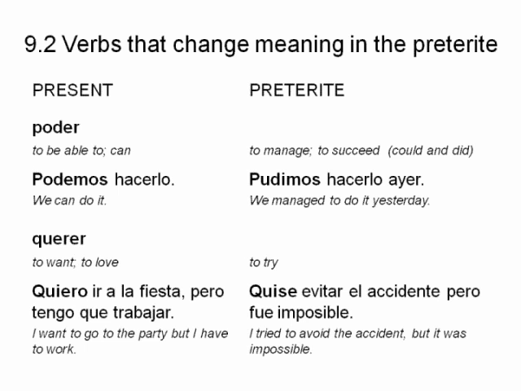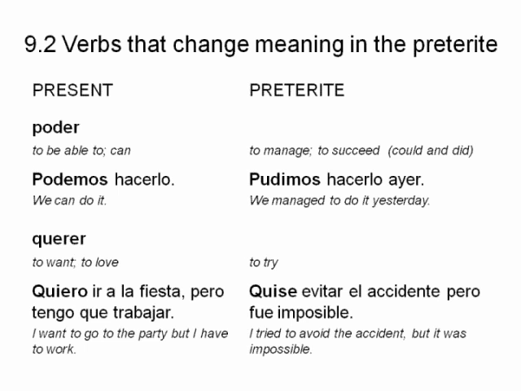The other ones that we want to look at that also have a different meaning in the preterite are poder and querer. Poder in the present tense means to be able to, or you can do something. Podemos hacerlo, we can do it. In the preterite, however, it's going to mean to manage or to succeed, like you tried it and you were able to do it. Pudimos hacerlo ayer, we managed to do it yesterday, or we were able to do it yesterday. We accomplished it yesterday.